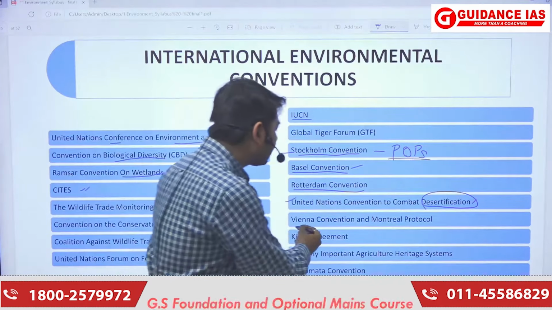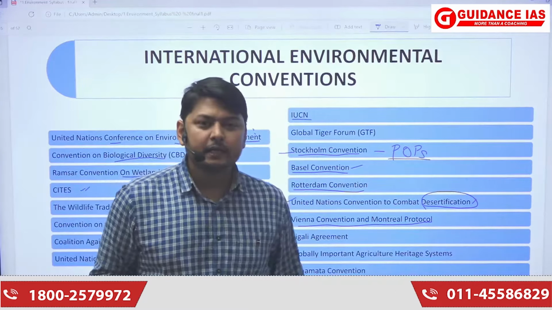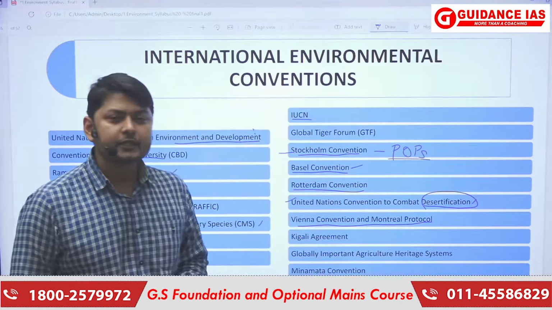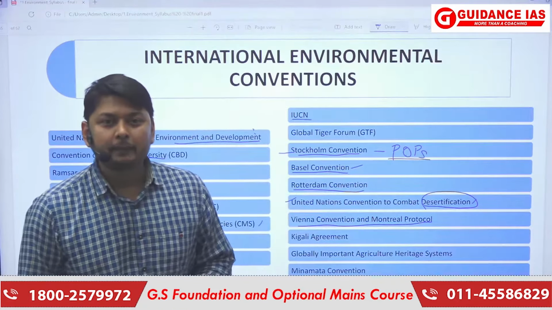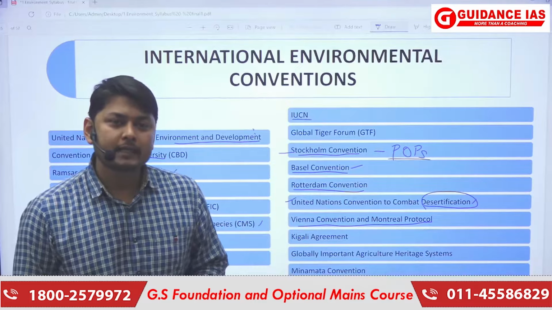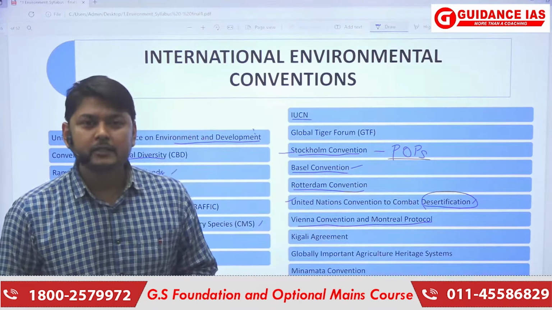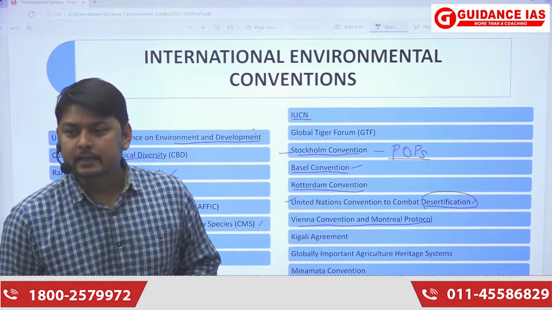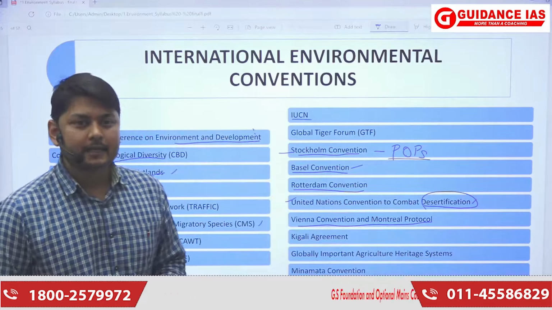Then there is the Vienna Convention and Montreal Protocol. This convention is basically made for the depletion of the ozone layer. We have to prevent the depletion of the ozone layer. So how can this be done? This can be done through prohibiting the release of certain kinds of gases such as CFCs, HFCs, or refrigerant gases, etc.